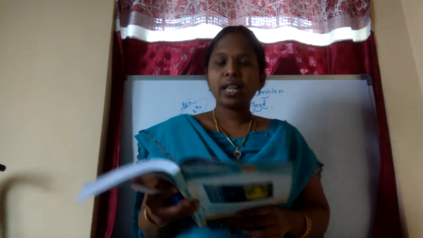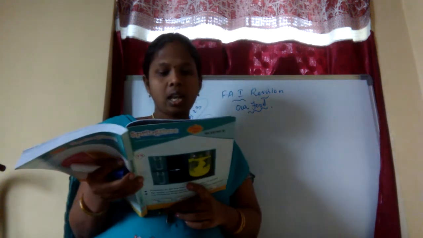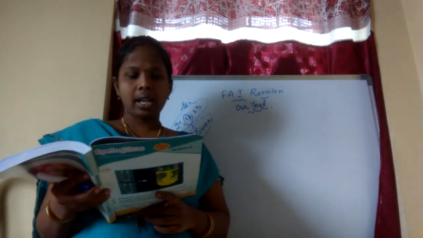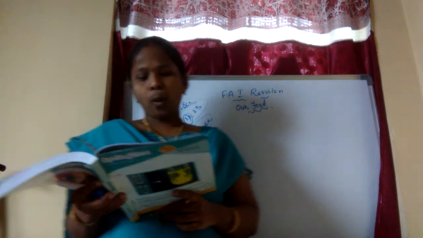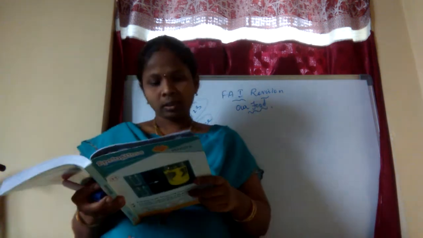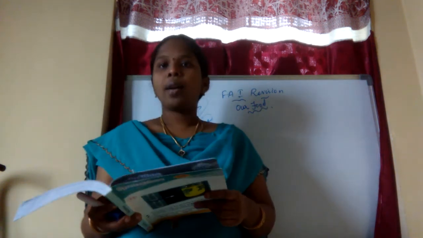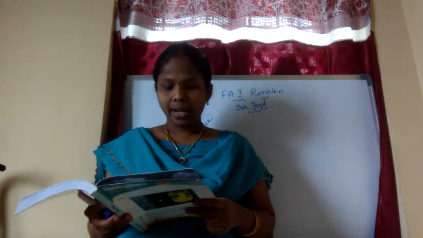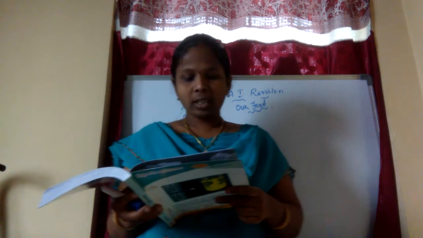Next, we consume a large quantity of rice, a small quantity of vegetables and a little amount of oil, salt, etc. Give reasons. Rice is a rich source of carbohydrates, which provides us energy.